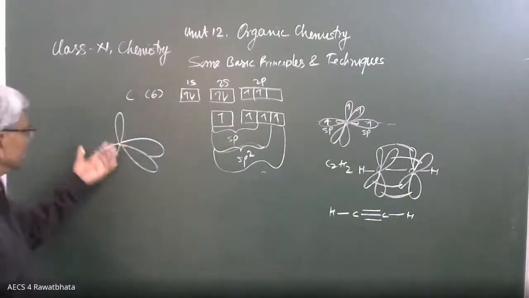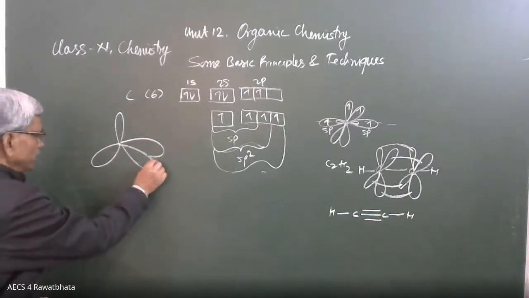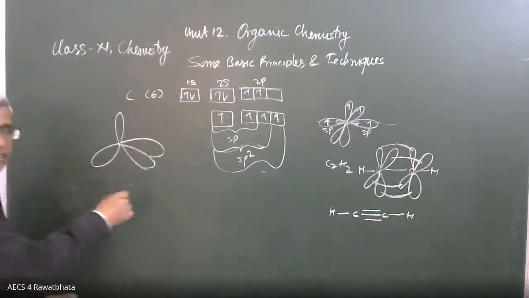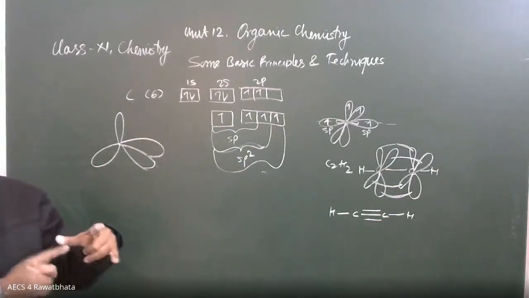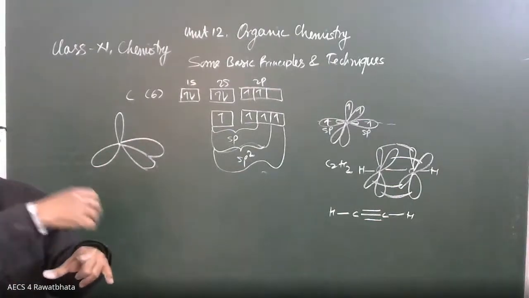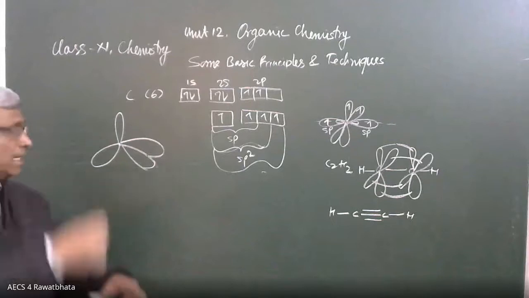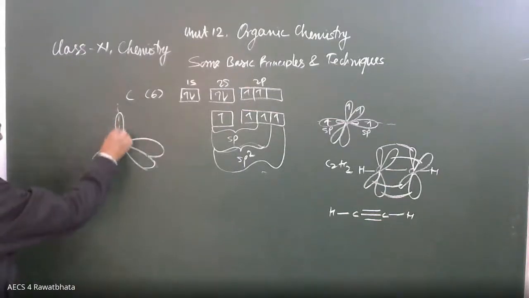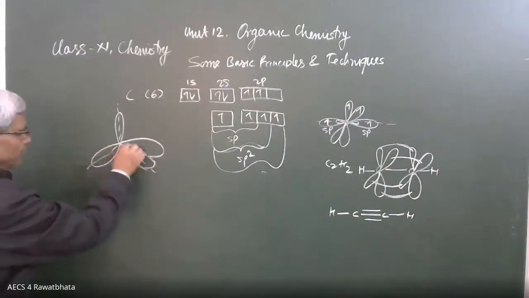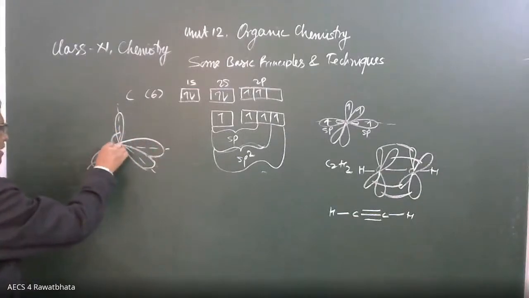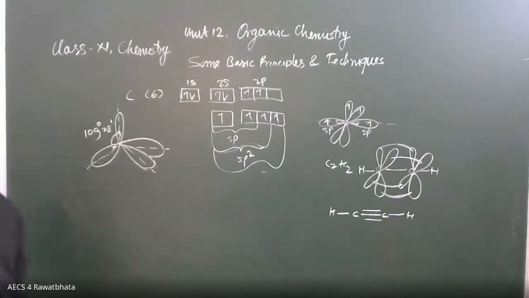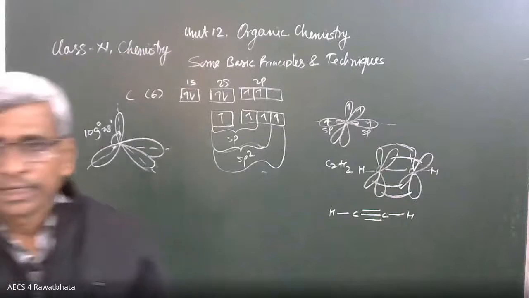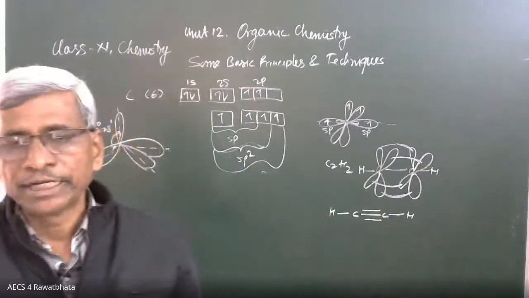So these are the 3 which are facing the front side, and the 4th one is back side to this. If these are the 3 hybrid orbitals facing towards us, the 4th one is back side to this. And here the bond angle, this bond angle, is 109 degree 28 minutes. This is the bond angle in carbon where sp3 hybridization takes place.